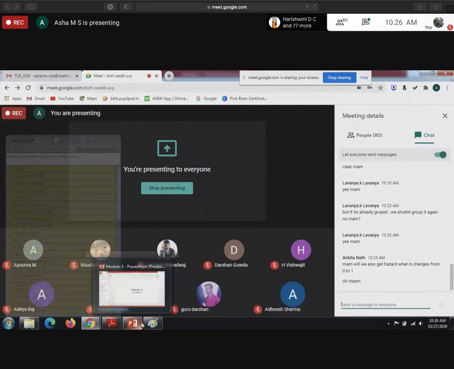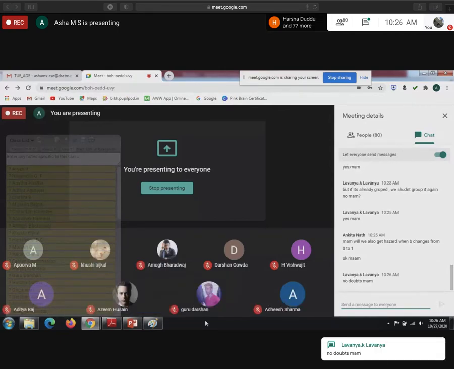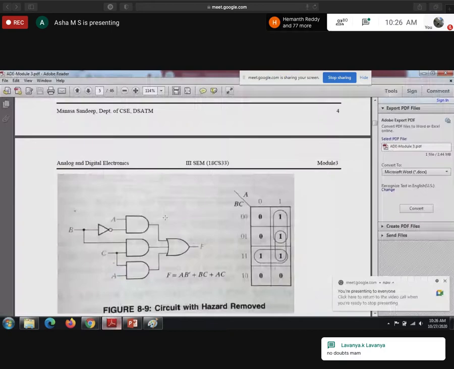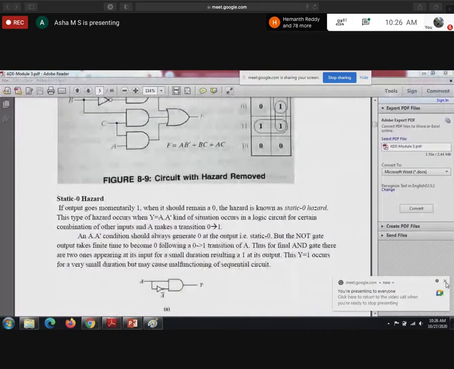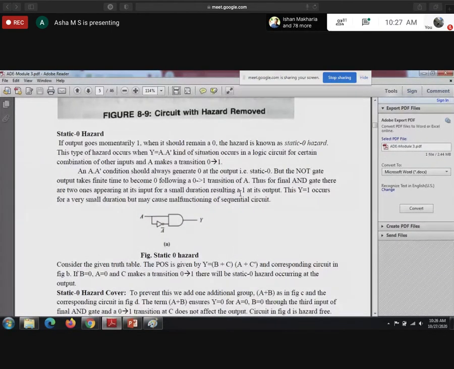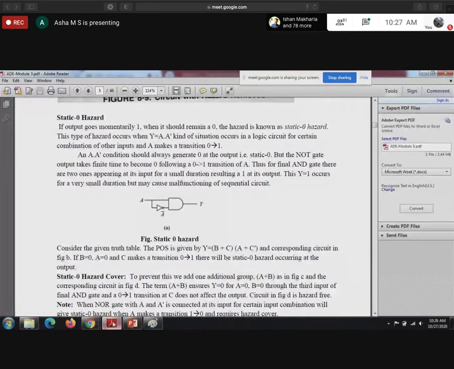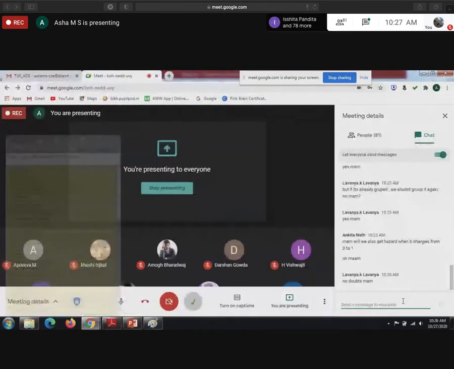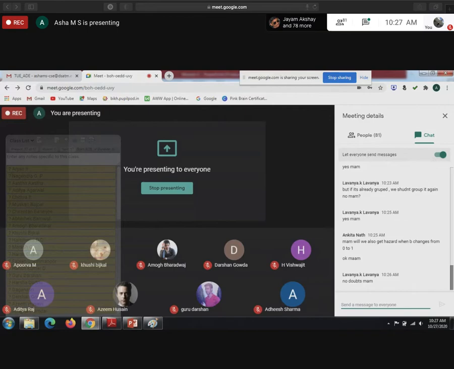Guys, any doubts in static 1? They may ask problems or theory. One problem is also there, we will do it later. Any doubts in this? Static 1 hazard. What about others? Only two or three are replying today. You guys are still in holidays mood. Holidays got over yesterday itself.